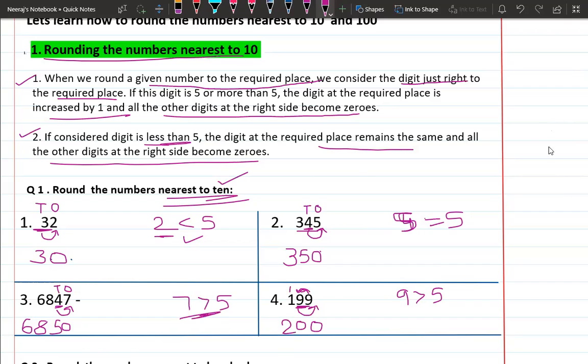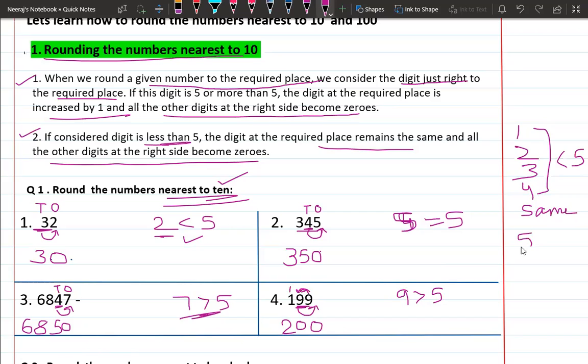So what the concept is saying: if the numbers are 1, 2, 3, 4, which are less than 5, the digit will remain the same.